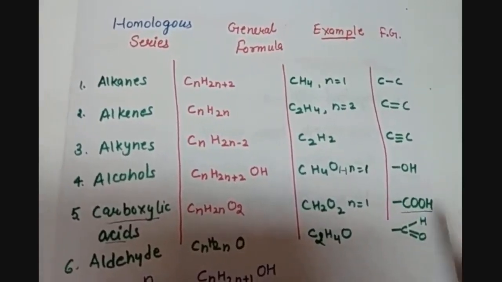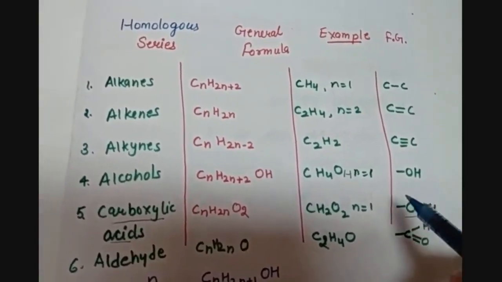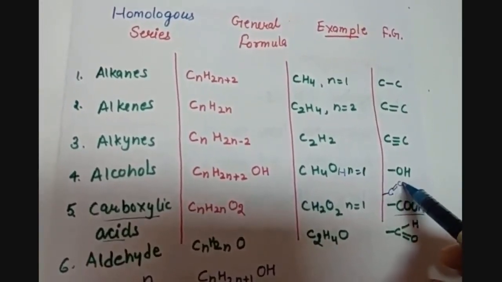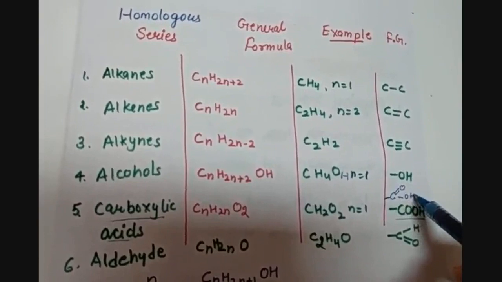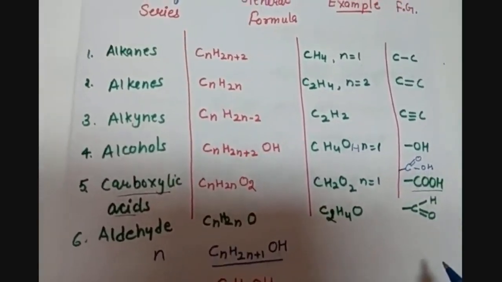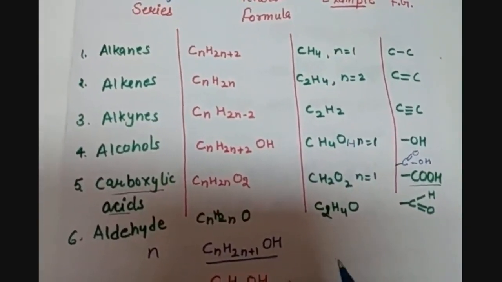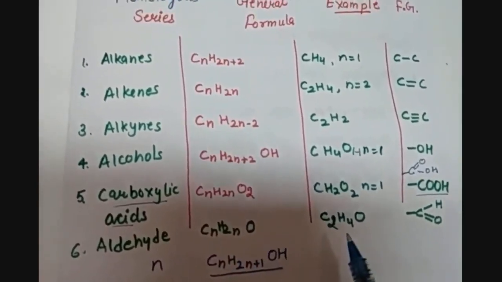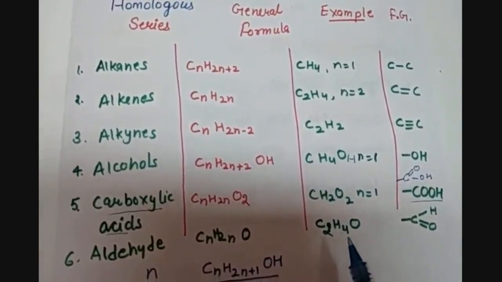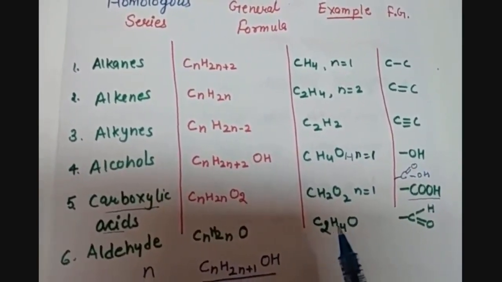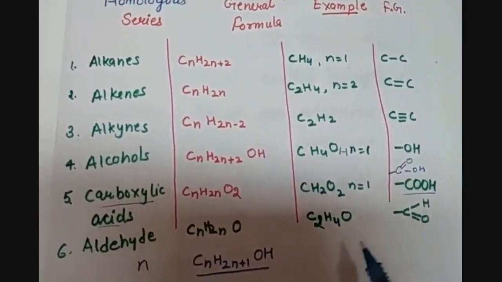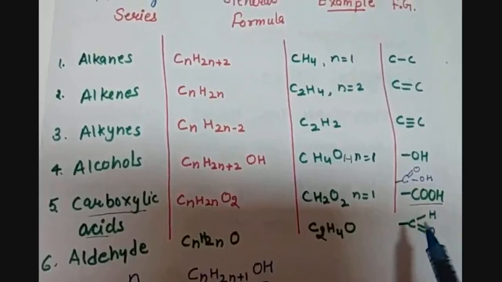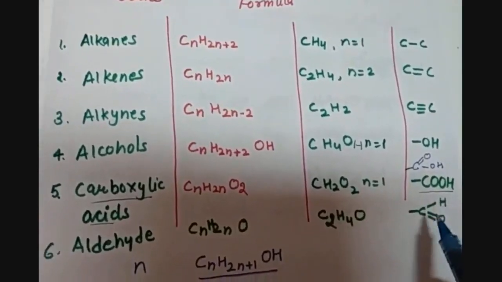COOH. And you must be remembering that this COOH was present as C double bond O and OH. Then we have aldehydes. The general formula for aldehydes is CnH2nO, and the example can be C2H4O if we put n equals 2. And this functional group, that is CHO, can be represented as CH and C double bond O.